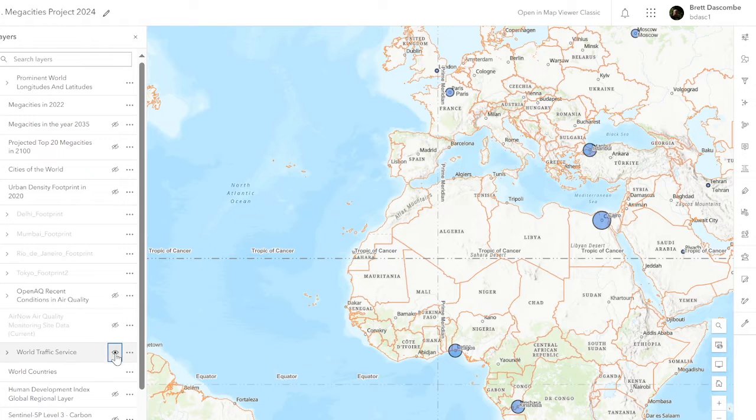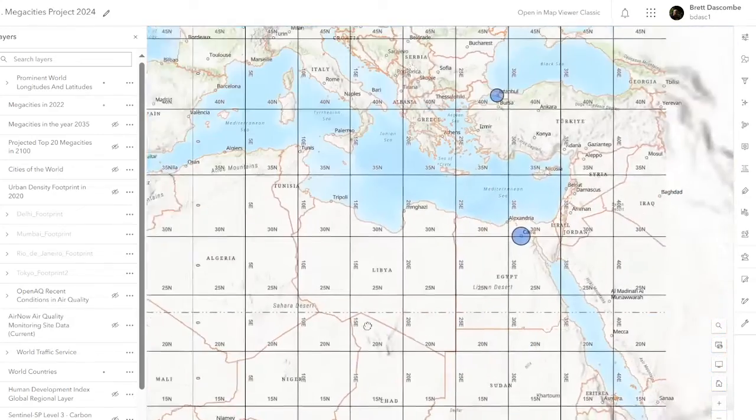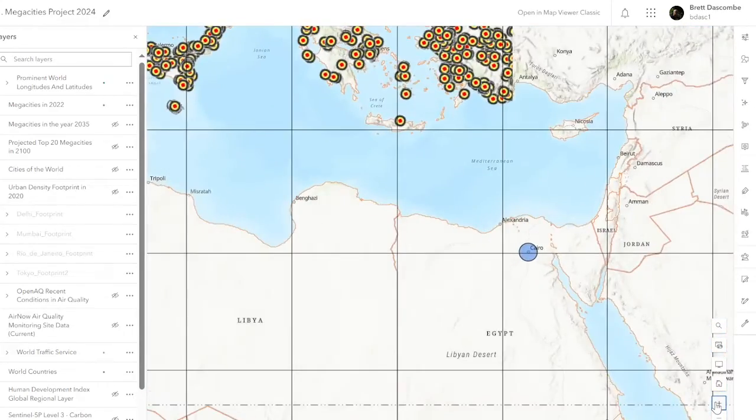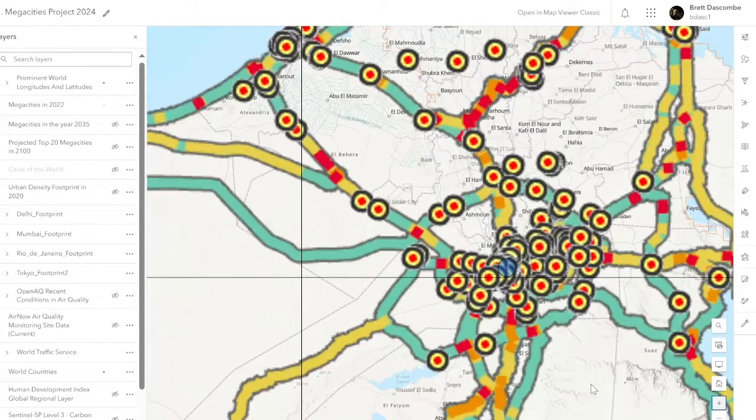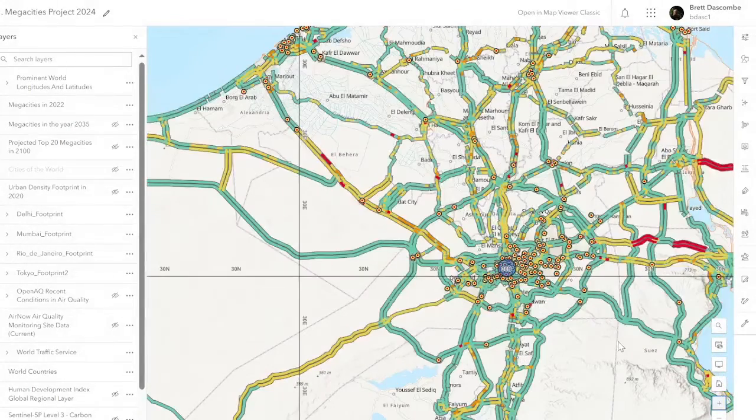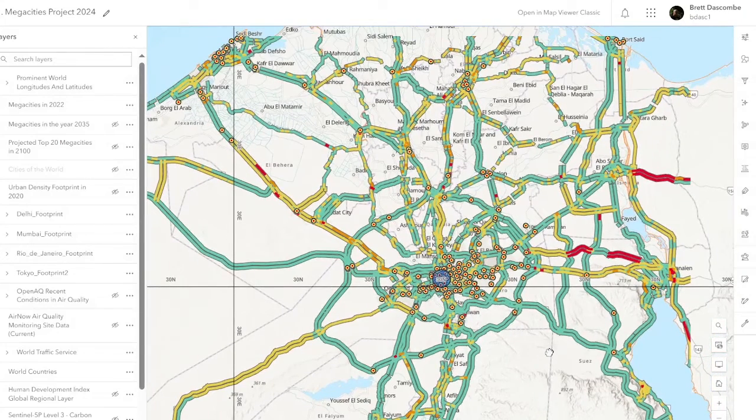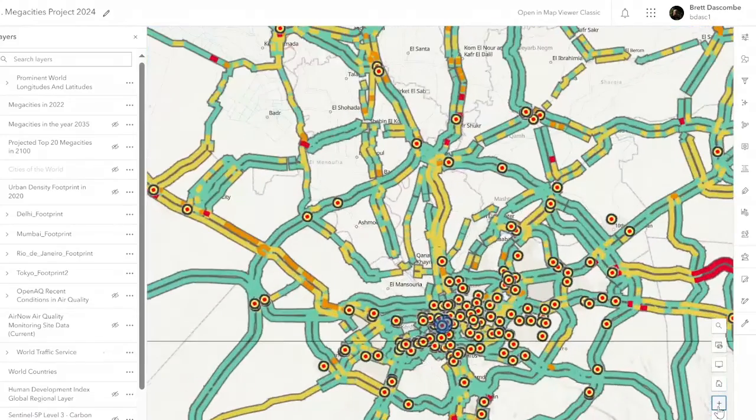But world traffic services, we could have a look at what traffic's like in Cairo today. This is live traffic data that updates every 10 minutes. Cairo being one of our megacities, and you can see here we've got a live traffic update with some roads showing some heavy traffic.